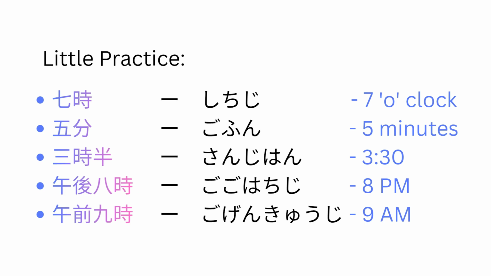A little practice for you. See how it is read. Shichiji, 7 o'clock. Ji means o'clock, shichi is 7. Gofun, 5 minutes: the kanji of 5 plus the kanji of fun. Sanji Han, 3:30: the kanji of 3, the kanji of ji, and the kanji of Han. Gogo Hachiji. Gogo means after, right? Afternoon.